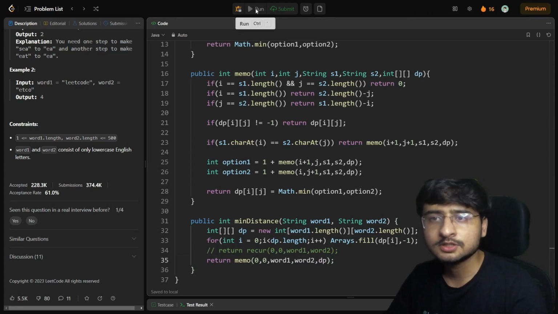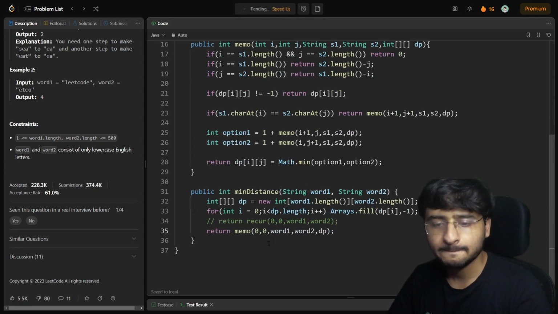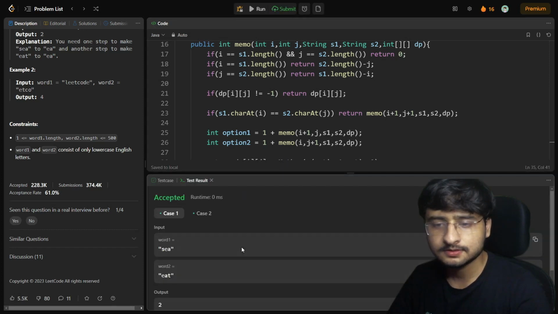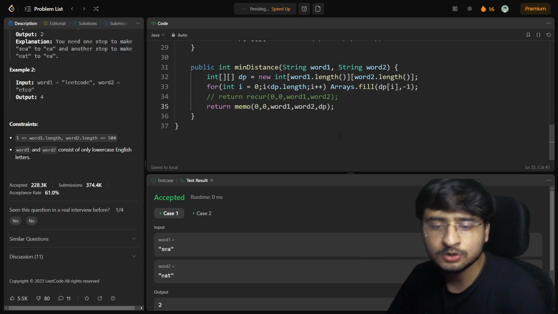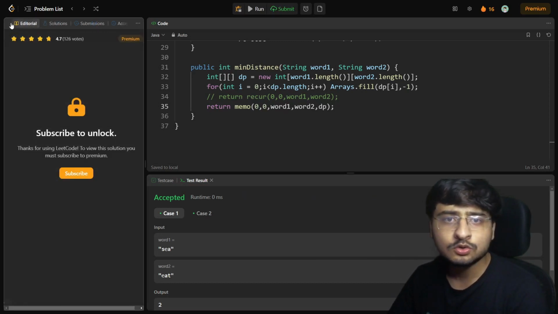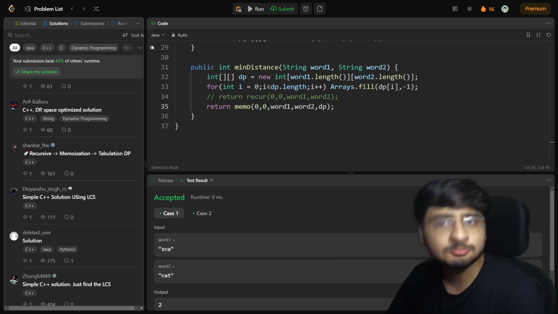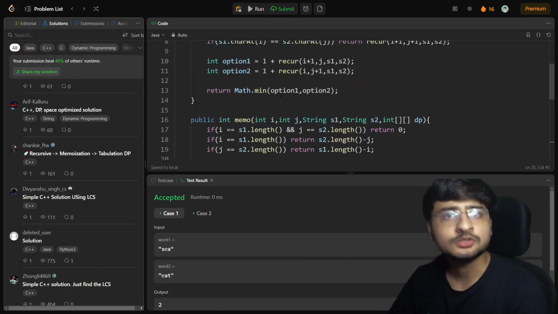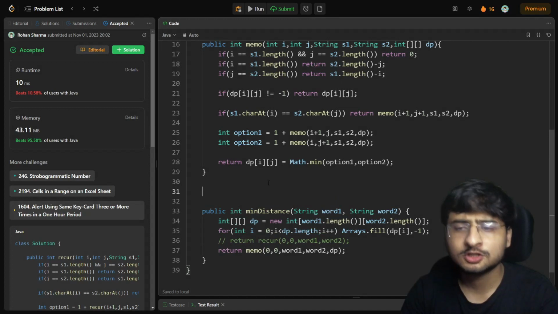Correct. Shall we run this code? And yeah, I think it's here. Okay, accepted. Let's try to submit this now. Of course, we can safely submit the memoization code because it's optimized code and it will get accepted. You can see here, right? So I hope you are able to understand this particular recursion and memoization. Let's write the tabulation code for this problem.